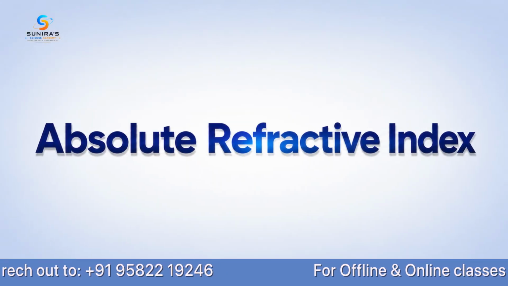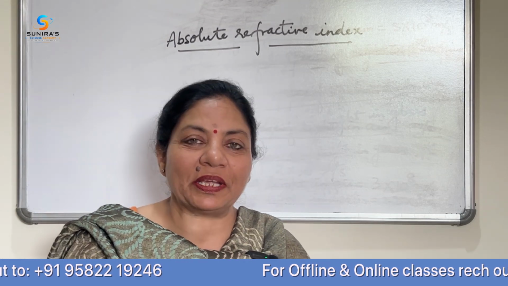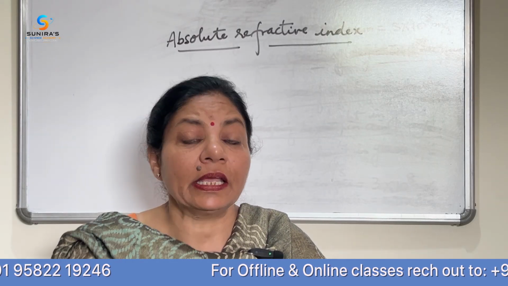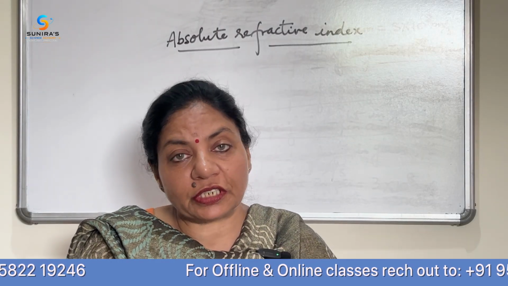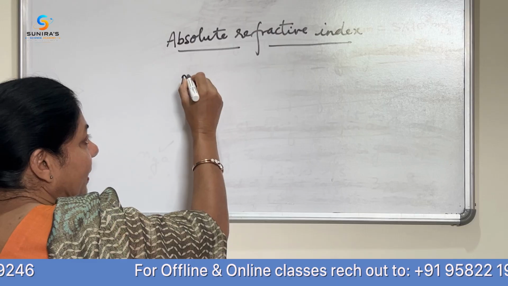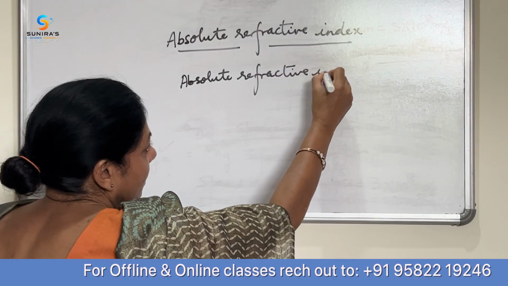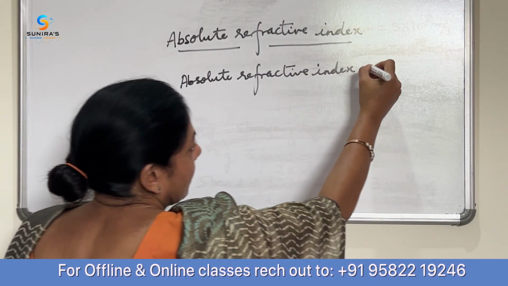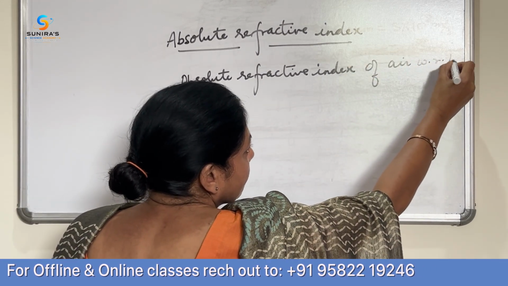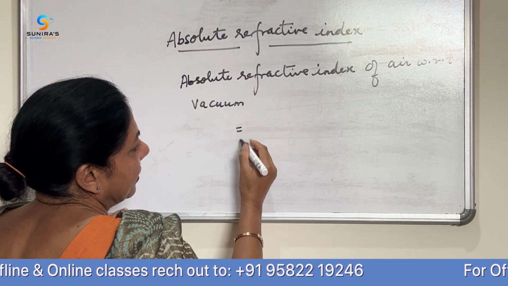Next is absolute refractive index. Now what is absolute refractive index? Absolute refractive index वो होता है जिसमें कि first medium या तो हम air लेते हैं या फिर हम वैक्यूम लेते हैं, बिकॉज हम बोलते हैं कि स्पीड ऑफ लाइट इन वैक्यूम इज ऑलमोस्ट इक्वल टू दैट इन एयर. So absolute refractive index of air, if I say with respect to vacuum, what will it be?